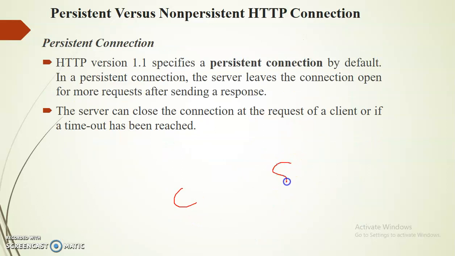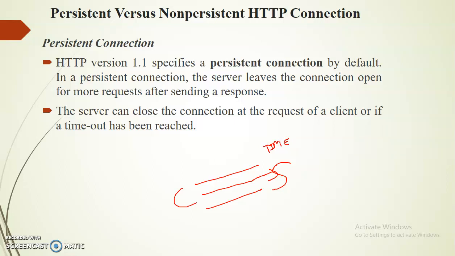In the case of a persistent connection, what happens? Client and server make a connection that is persistent. For many requests, only one client-server connection is used. For that there will be a timeout option we can set. Just like you have a session timeout, you can have a timeout option for the persistent connection.